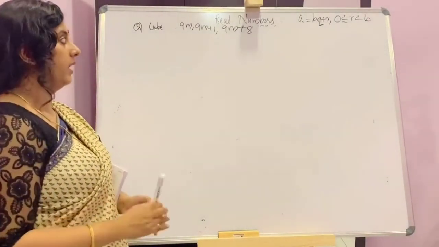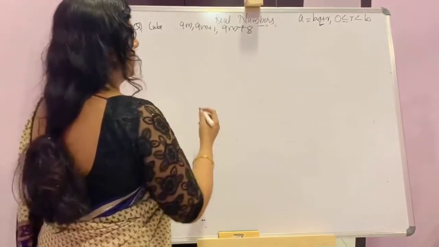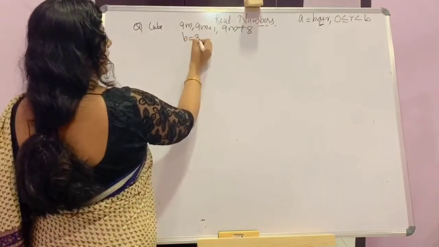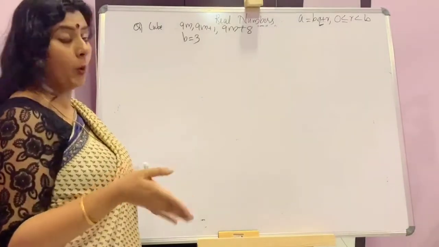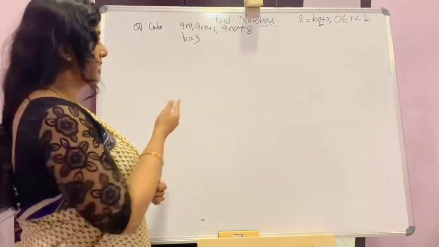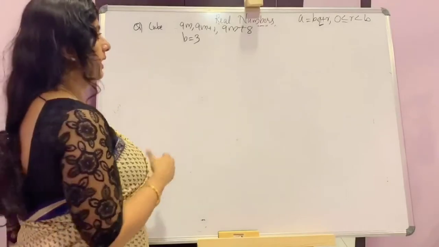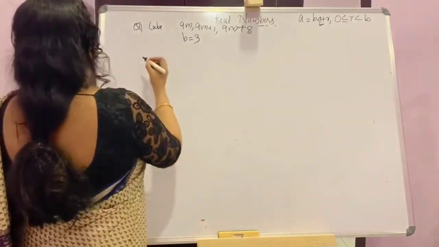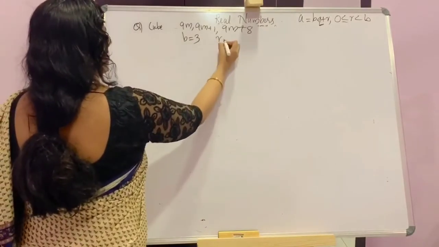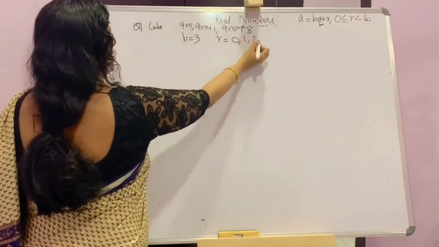So we are taking, for our convenience, b is equal to 3. If we take b is equal to 9, there will be so many steps. That is why we are taking b is equal to 3. Then we will reach the answer. Then r is equal to 0, 1 and 2.